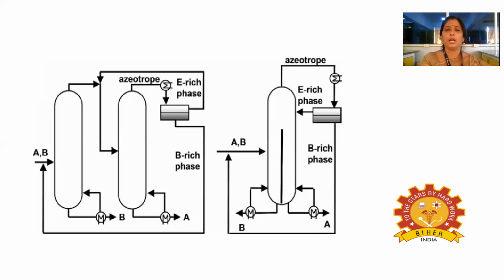So this is the construction of the azeotropic distillation apparatus. Here A and B are the compounds which have to be separated. For separating A and B, the third compound, the entrainer, will be added to make azeotropes and to separate them easily.